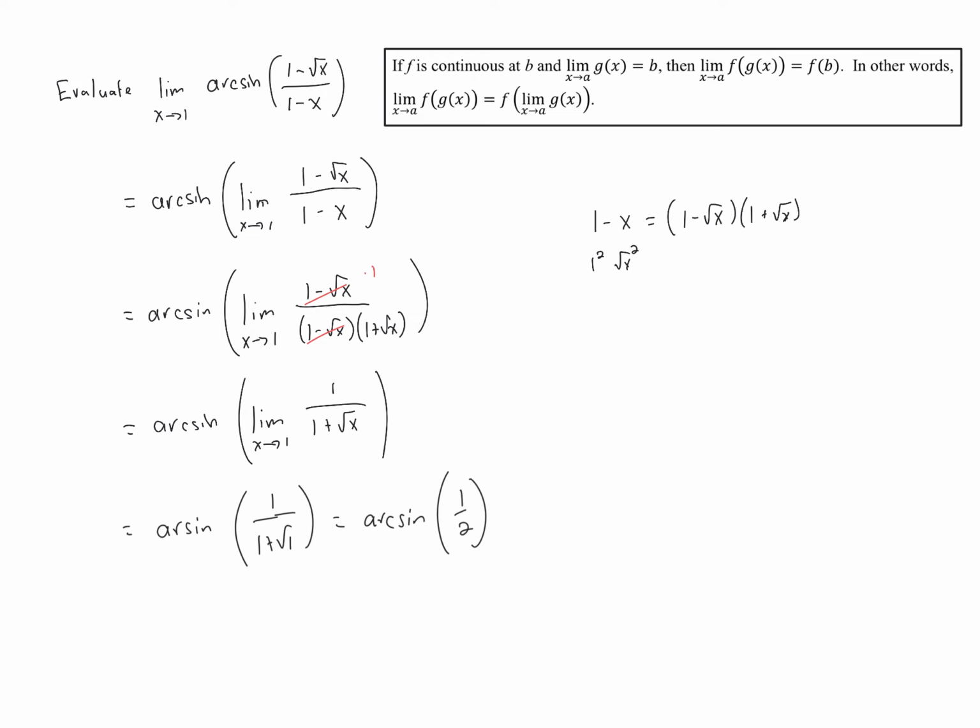So in a situation where we have a composition of functions and we're trying to evaluate the limit, but that inner function is not continuous at that value of x, we can't use direct substitution, but we can, so long as the outer function is continuous, pull the limit inside, and then we can use some of the different tools for evaluating limits to evaluate that limit, and then we can evaluate the outer function at whatever that result was. So long as the outer function is continuous at that value, and arc sine is continuous at 1/2, we're good to go.